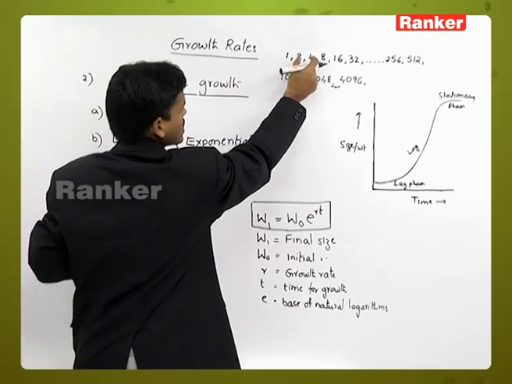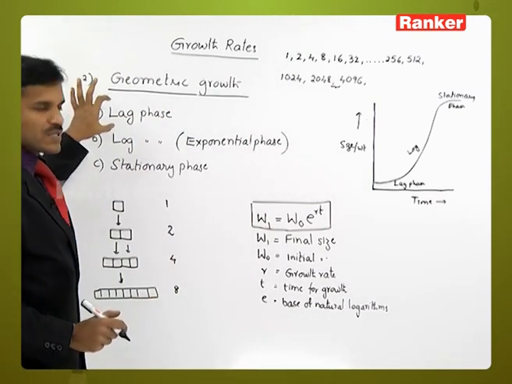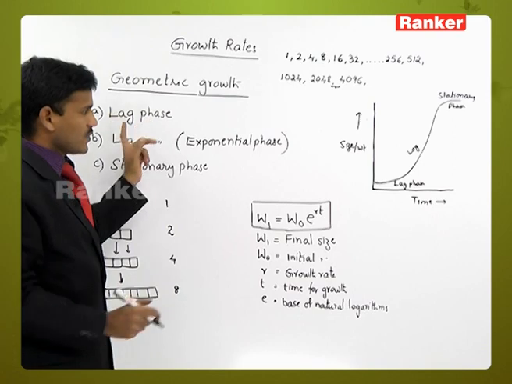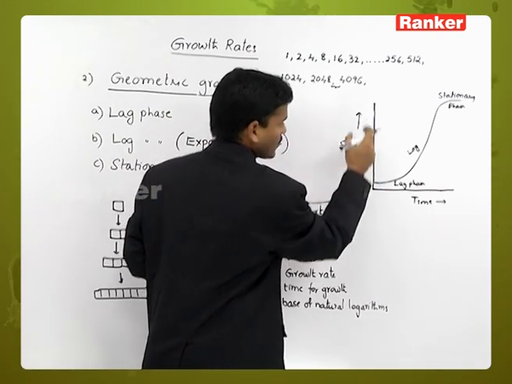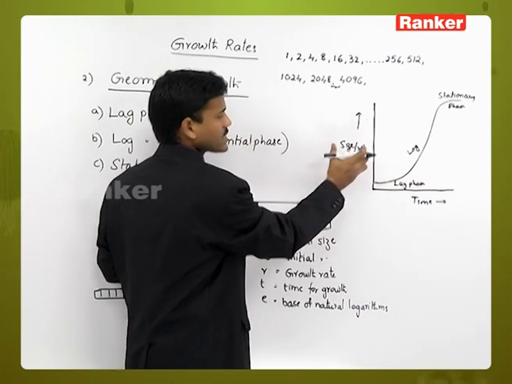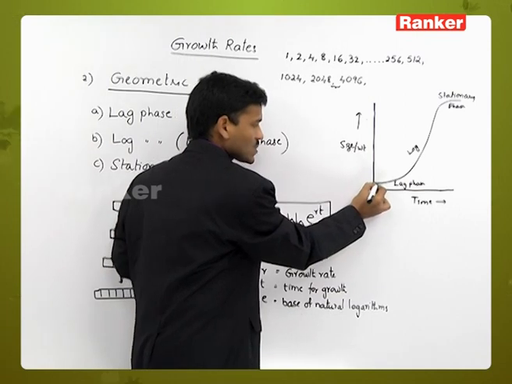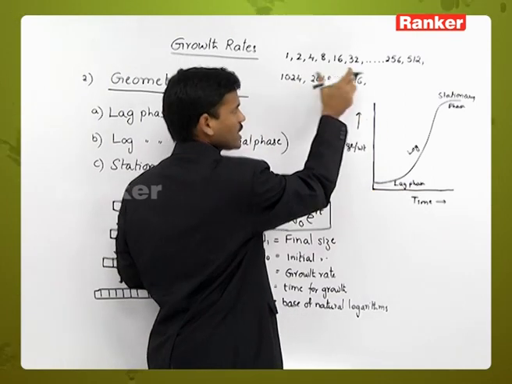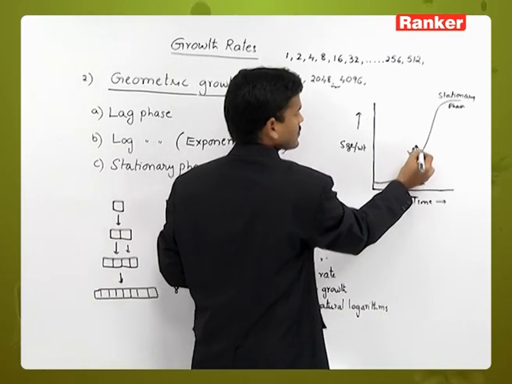One cell is added, 2 cells are added like this. So it is the lag phase. The lag phase is very slow. So the starting cell number is very slow. That's why if you plot a graph between the time and size or weight or the cell number, it is very slow. But after a certain period, the cell number is increasing very rapidly.